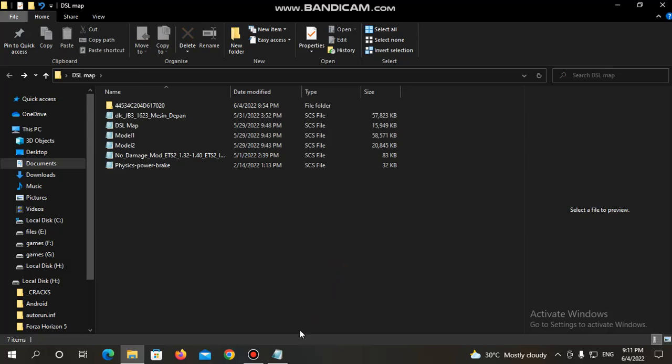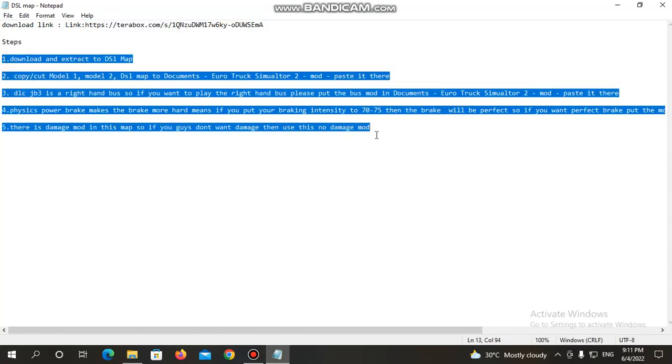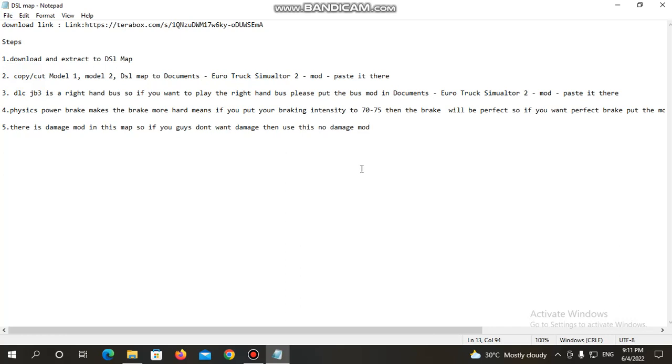If you have any problem understanding my process, please follow these steps and install the map beautifully. And I have also written the usage of physics power brake, no damage mode, and the bus mod. So if you guys have any problem understanding the process or the words that are written, please contact me on Discord.